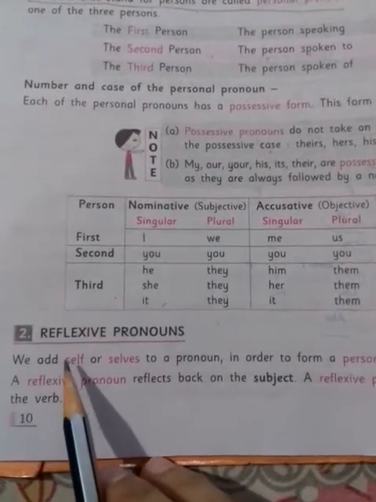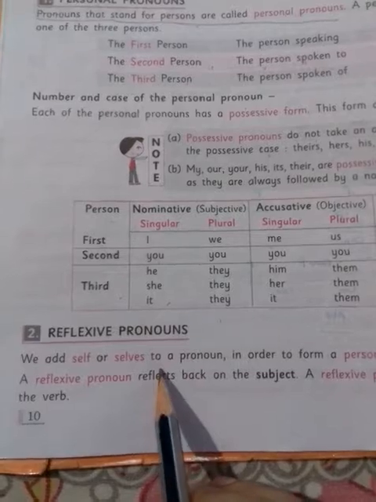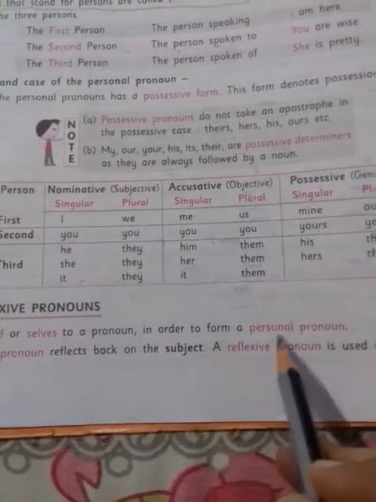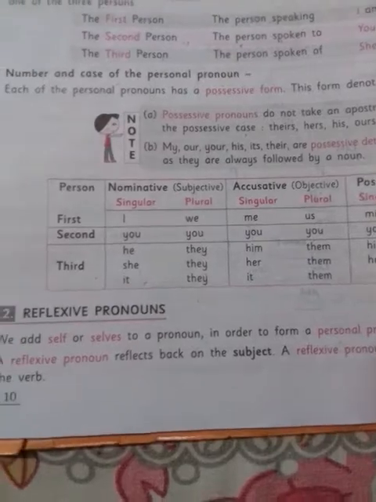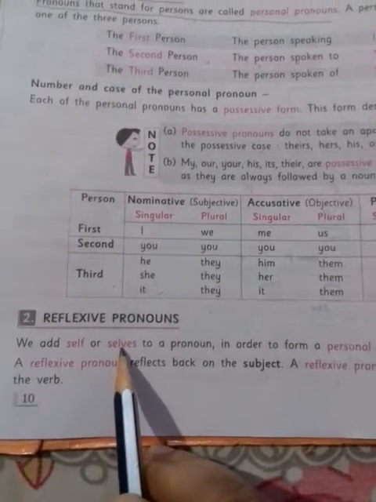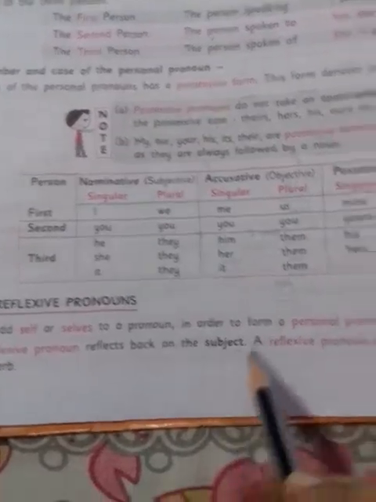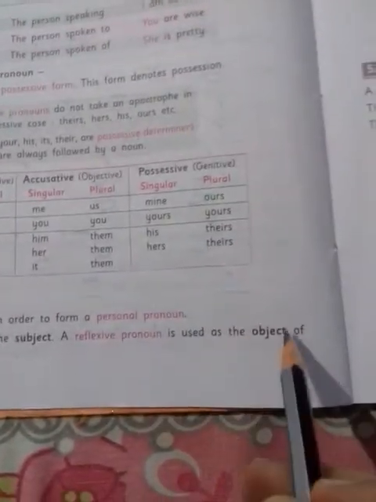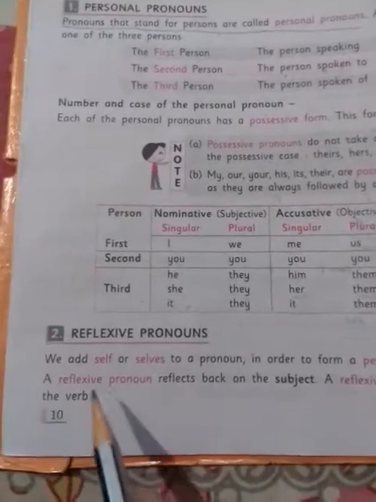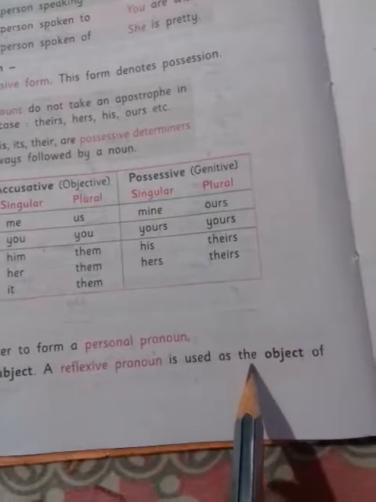Now we will see reflexive pronouns. We add self or selves to a pronoun in order to form a reflexive pronoun: yourself, yourselves, like that. A reflexive pronoun reflects back on the subject. A reflexive pronoun is used as the object of the verb.